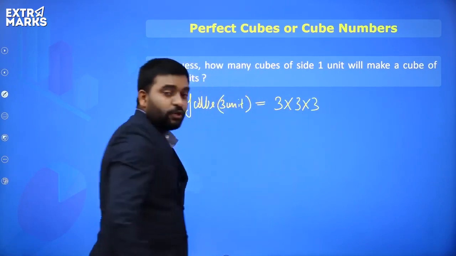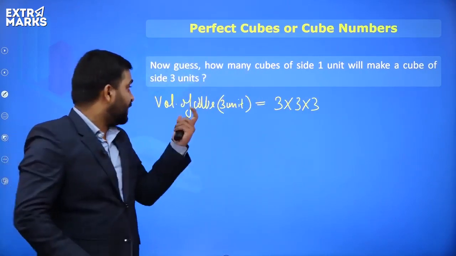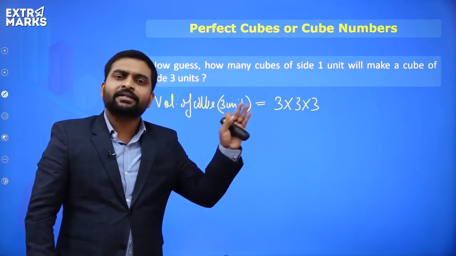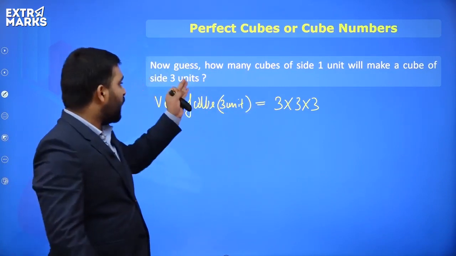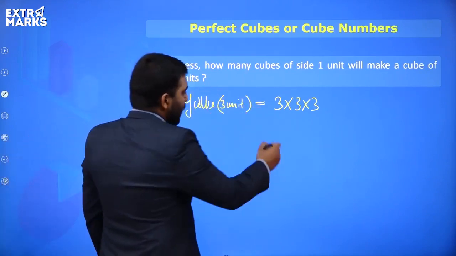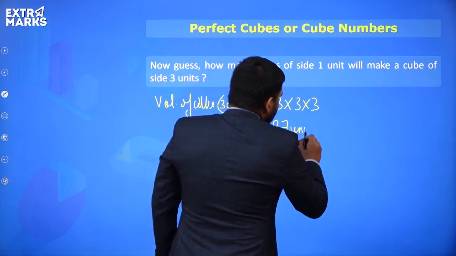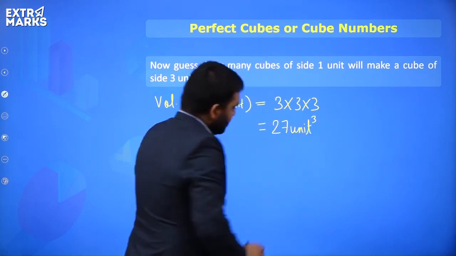Why? Because everyone, we all know in a cube all sides are equal. So length will be equal, breadth and height, they all 3 will be equal. That is why it will be 3 into 3 into 3. That is how much? 27 unit cube, right? That is the unit.